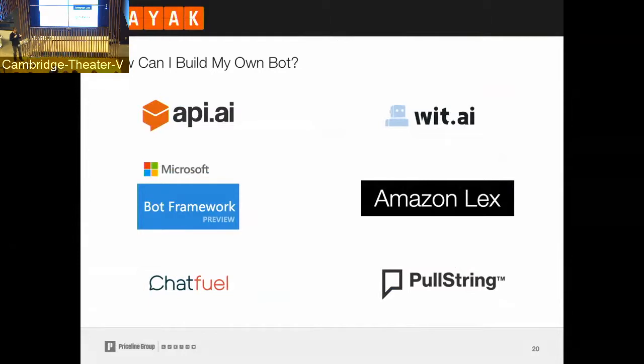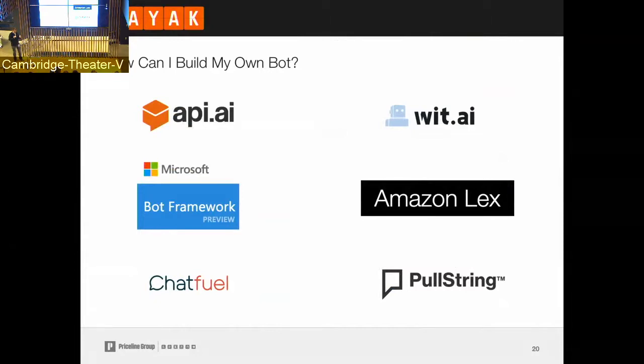It starts with solutions that are more around natural language processing, like API.ai that we had mentioned already last time. There's also a solution called Wit.ai that now belongs to Facebook. There are more systems that connect deeper, I would say, or at the same level, like the Microsoft Bot Framework. And there is now a new service called Amazon Lex that is right now in preview, but that is basically the backend of Amazon Alexa.